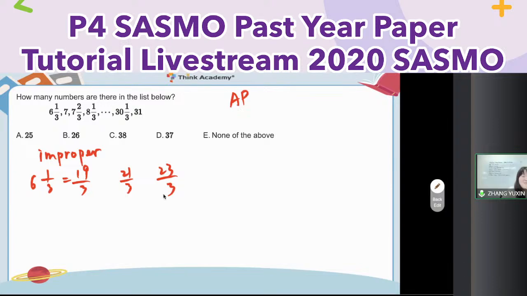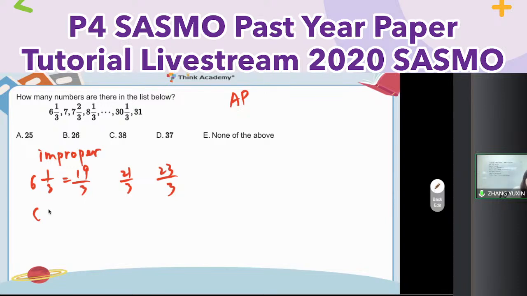So for the pattern, the numerator always plus 2, plus 2, plus 2, right? We want to know how many terms in total. So let's recall what we learned in lesson 2 here. How many terms?